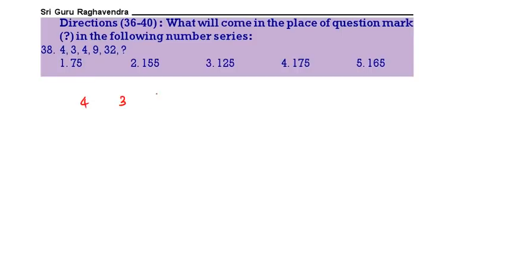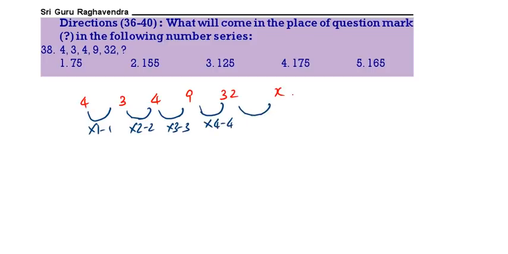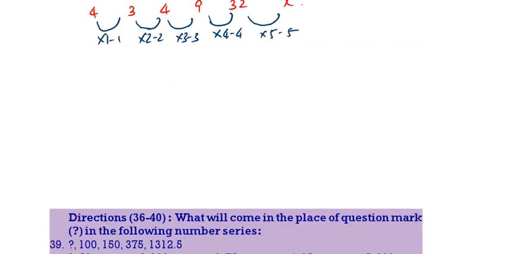Next one: 4, 3, 4, 9, 32, question mark. So this is the number series we are having. Here it is into 1 minus 1, into 2 minus 2, into 3 minus 3, into 4 minus 4, into 5 minus 5. 32 into 5 is 160, 160 minus 5 is 155.